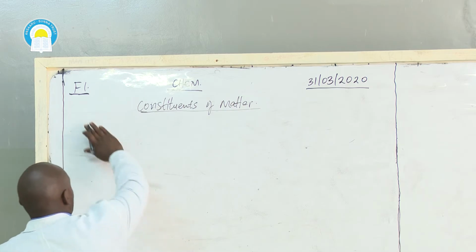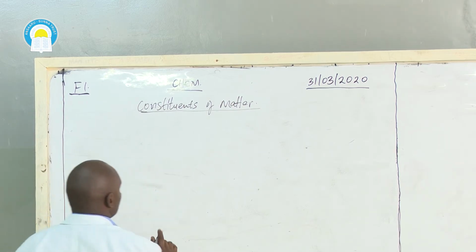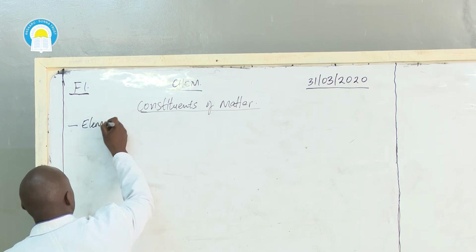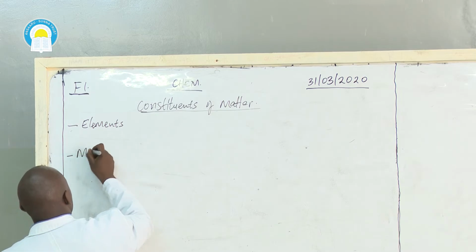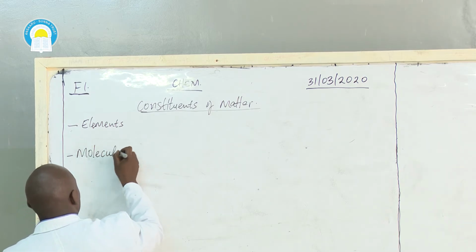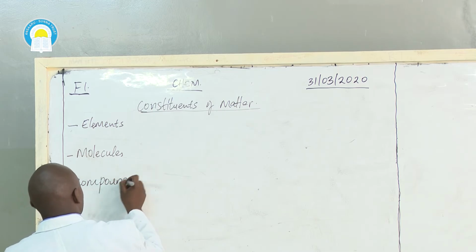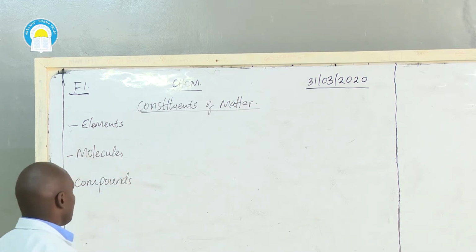Now, the constituents of matter: matter exists either as elements, molecules, or compounds.